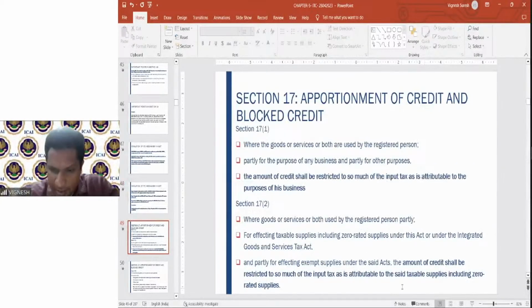Before we go to section 17, let's take a short break. Any queries here? Sir, regarding the due date of taking ITC in respect of a debit note, the date of issue applies, not the date of the original invoice. Though the debit note here was issued in April, it related to the invoice issued earlier, so we can take it as per the date of issue of the invoice. There is no problem. The debit note has to be issued within 180 days, only then can you consider it for the previous financial year. Fine. I hope all of you understood this. Let's take a break of 10 minutes and we come back and discuss section 17, apportionment of credit and block. See you in 10 minutes.